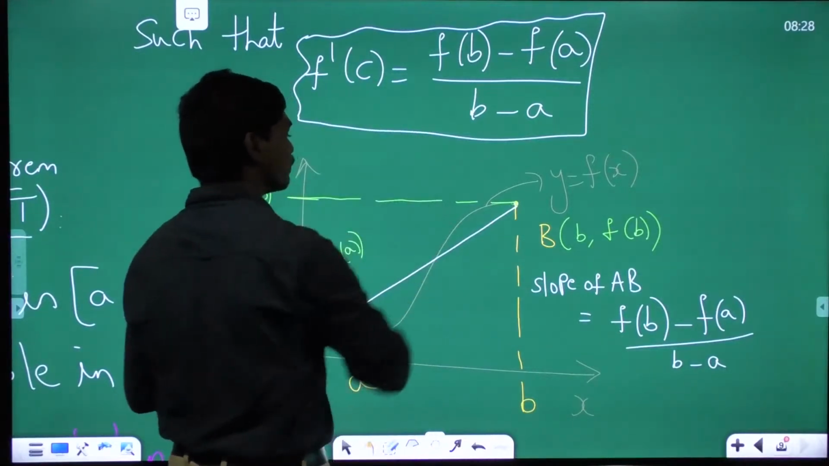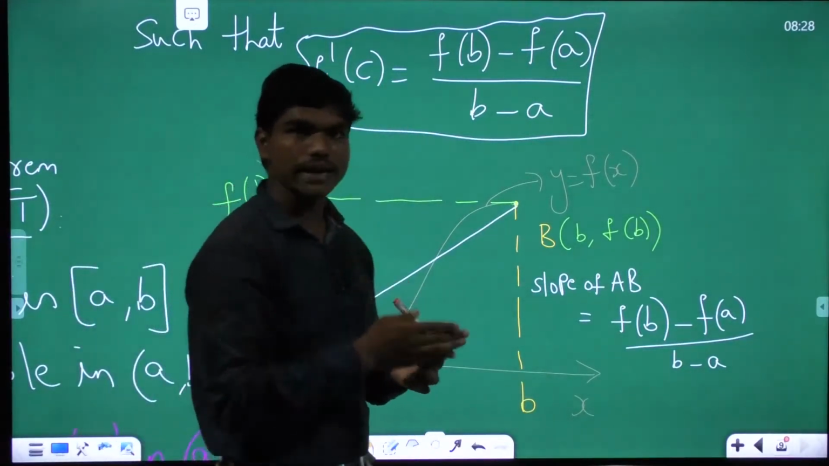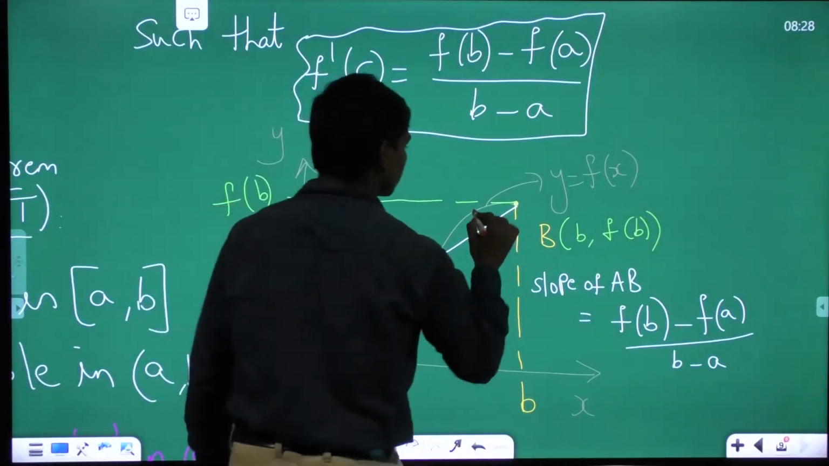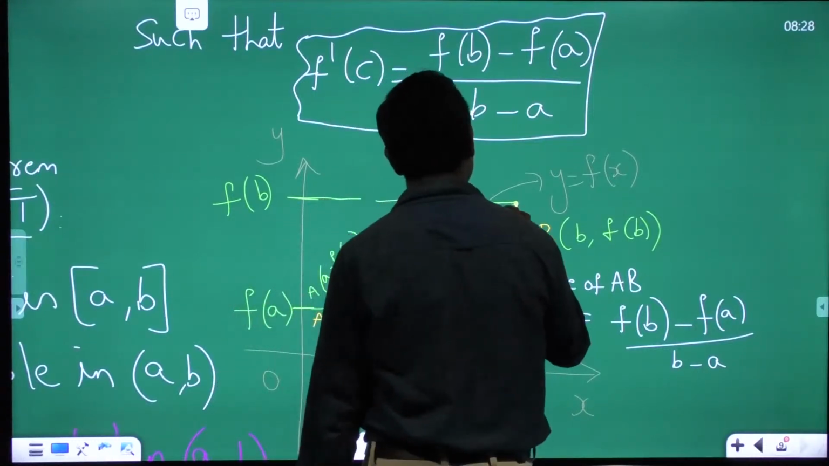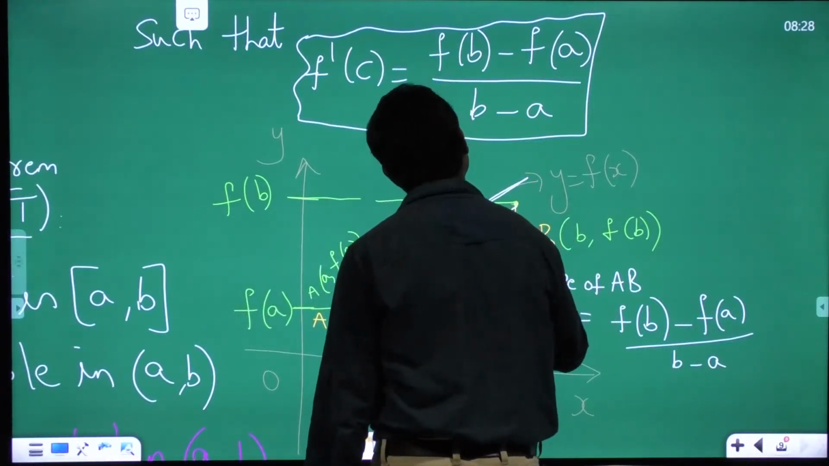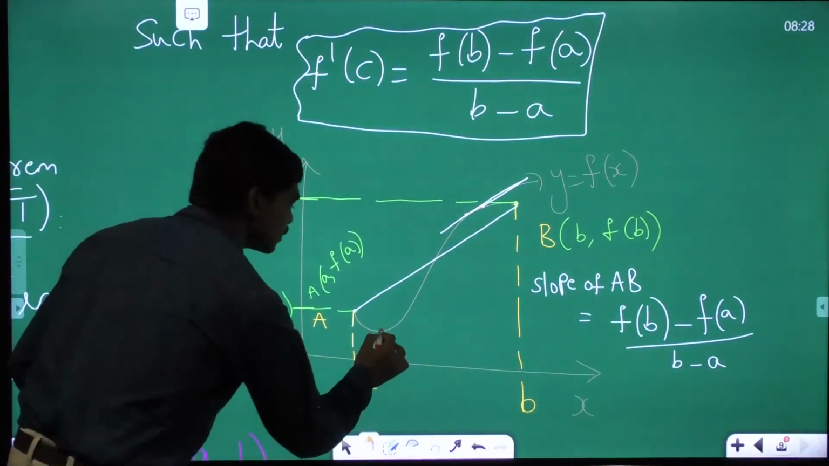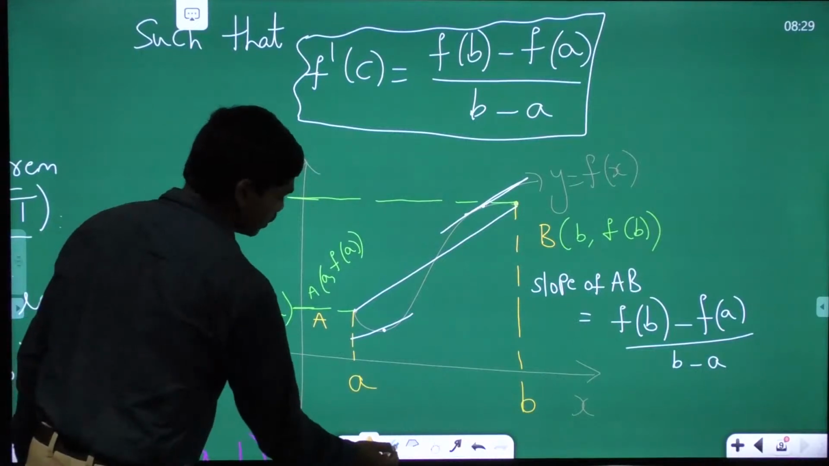Now what does this f dash of c denote? Geometrically, slope is nothing but the slope of the tangent. Correct. So if you rewrite that, there exists at least one point C such that the slope is the same as this line joining AB. There can be many. For example, if you see, there is another point where again the slope is something different.